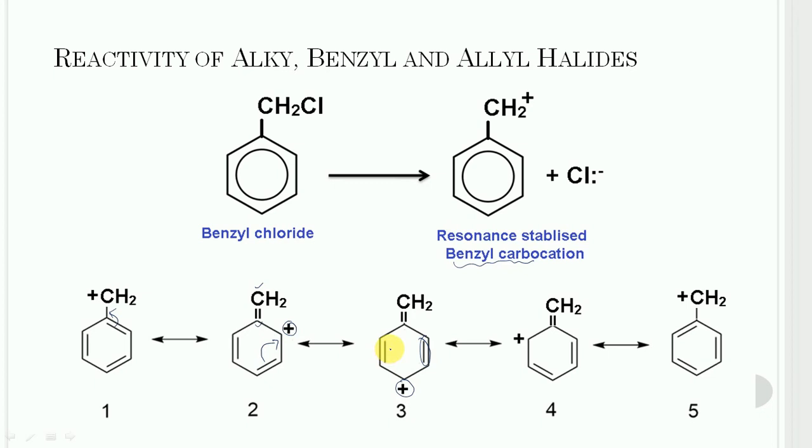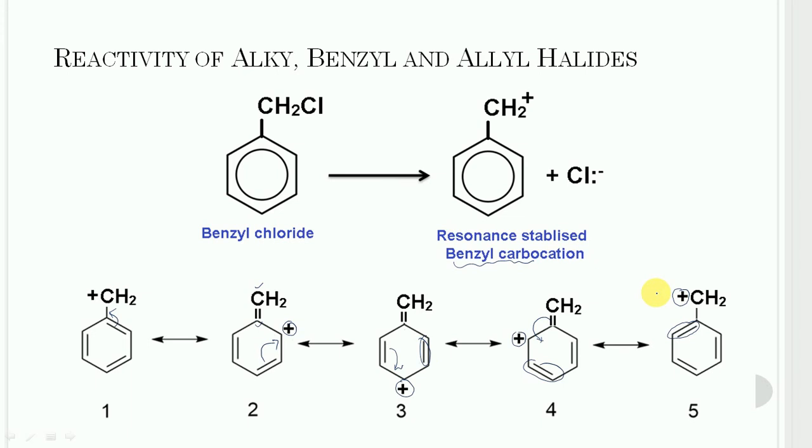Now again this pi bond will shift toward this side and a fresh pi bond will come between these two carbons and positive charge comes on this carbon. And finally this pi bond is shifted toward this side with the formation of carbon-carbon pi bond and positive charge that will appear again on the benzyl carbon.